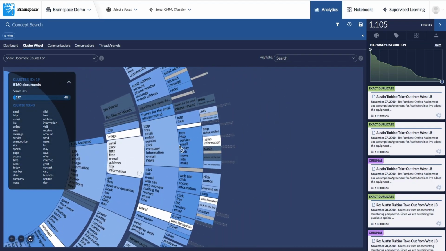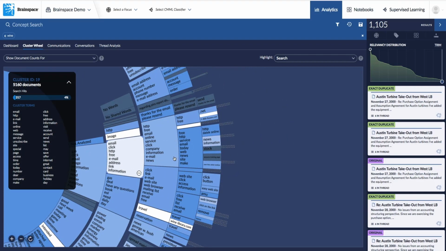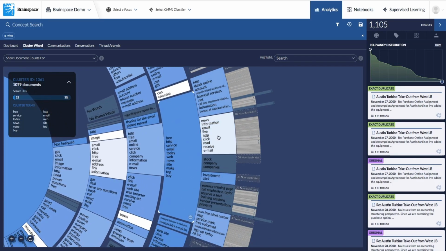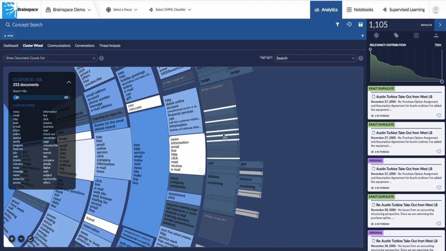In this cluster, there's a lot of information on emails and HTTP, indicating that perhaps these clusters are more likely to be junk mail or spam. We can mark these as low priority.